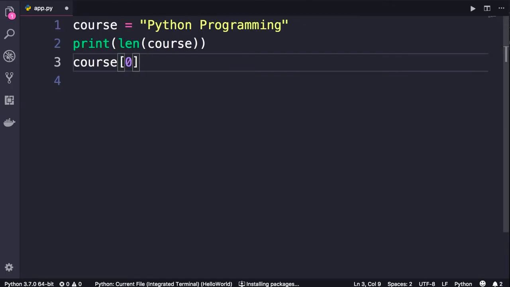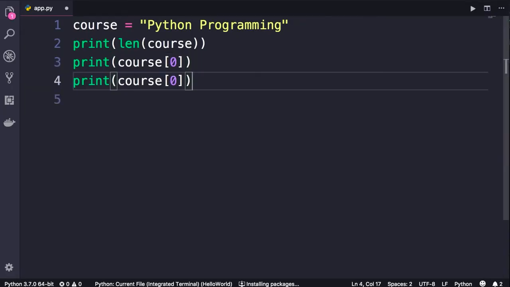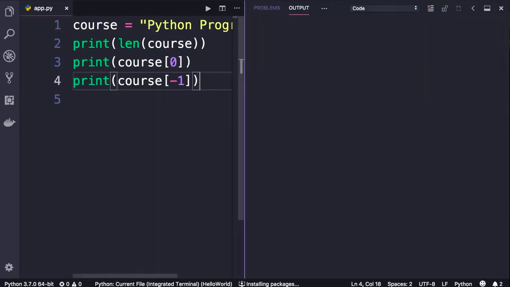So in Python, like many other languages, strings are 0 indexed, which means the index of the first character or the first element is 0. So now when we print this, we'll get P, okay? Now you can also use a negative index, like -1. What does that mean? Well, if 0 represents the first character here, what do you think -1 represents? That takes us back to the end of the string. So that returns the first character from the end of the string. Let's run this program. You will see we'll get G.